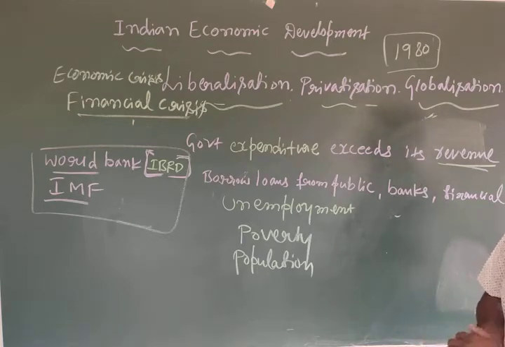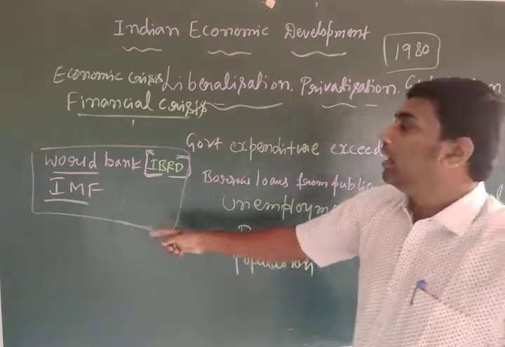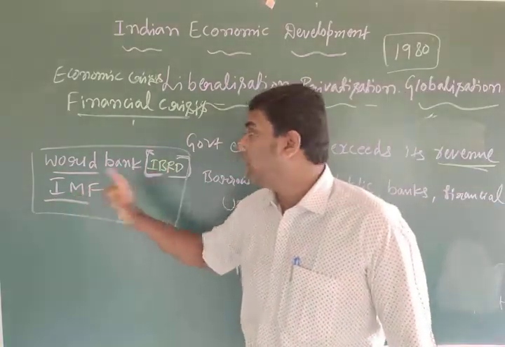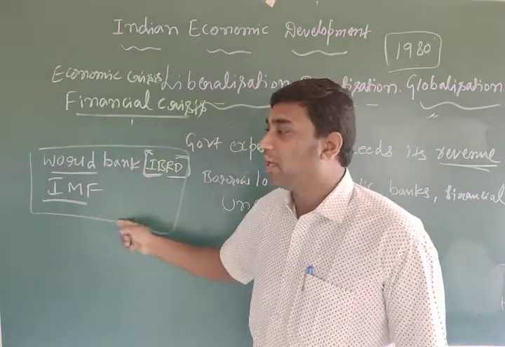In this situation, the government decided to approach the World Bank and the International Monetary Fund, that is, the IMF.